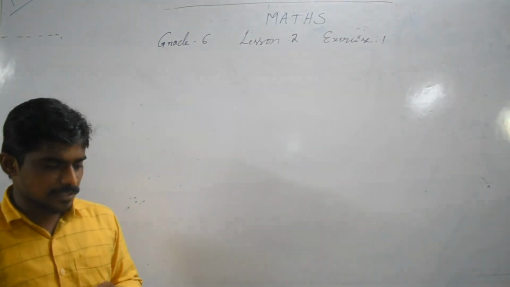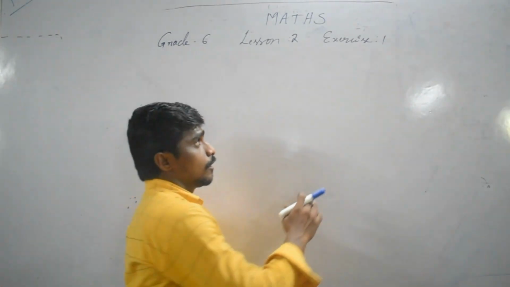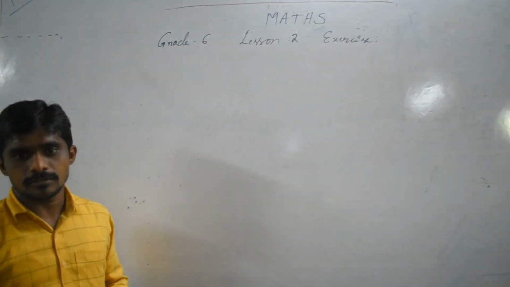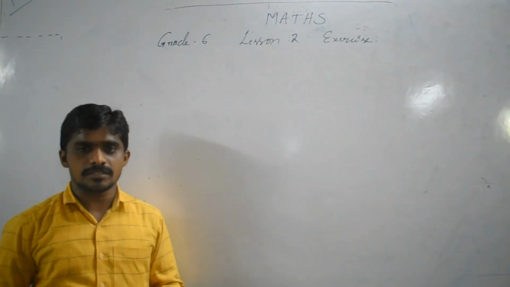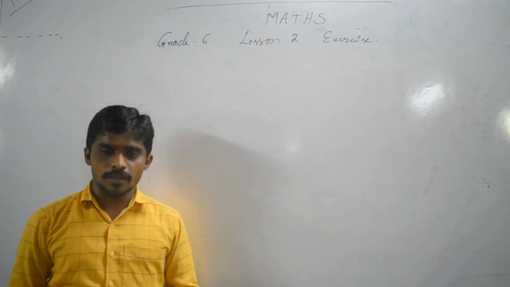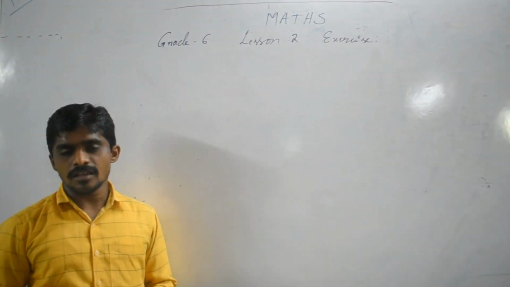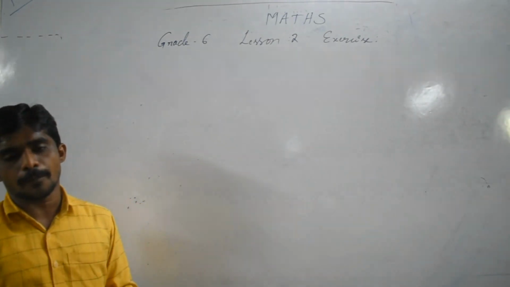These properties are very important. Now we are discussing the topic whole numbers. On the whole numbers, we check the closure property, commutative property, associative property, and distributive property.